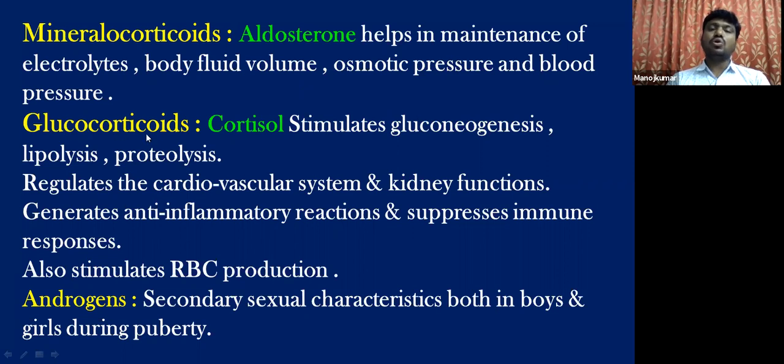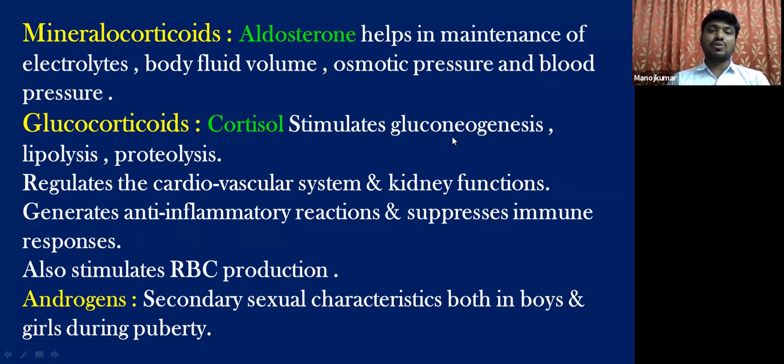Coming to the glucocorticoids from zona fasciculata, one chief glucocorticoid is cortisol, and this stimulates the process of gluconeogenesis. Students, do you remember this process, gluconeogenesis, which occurs in the liver? You have studied about this process while studying the functions of the liver, isn't it?